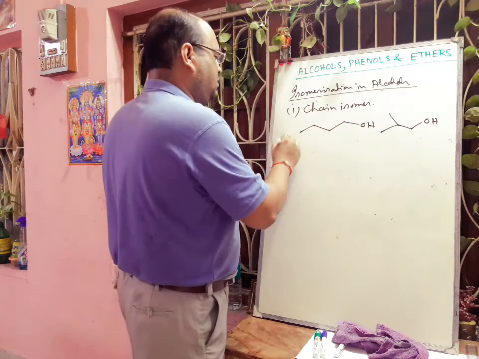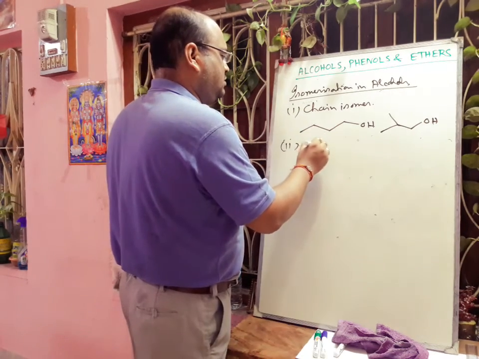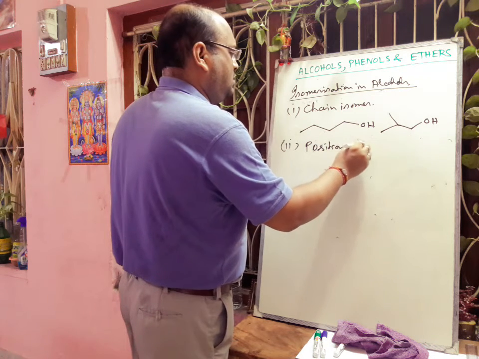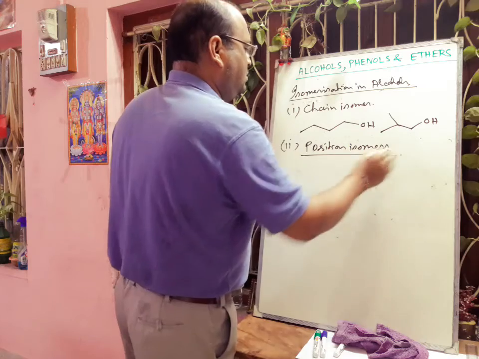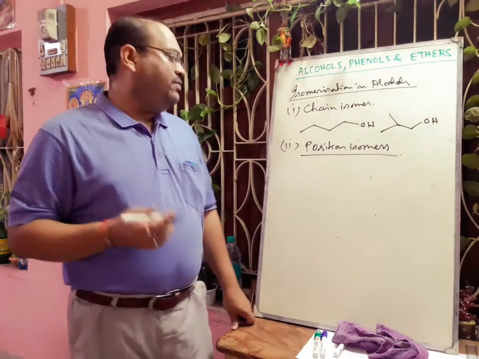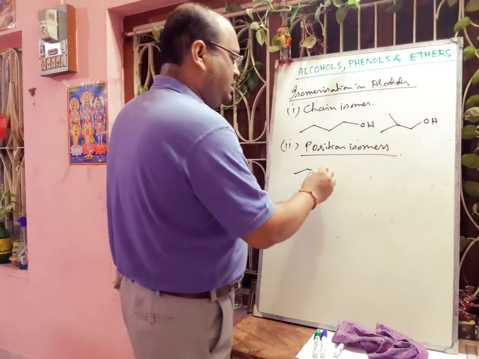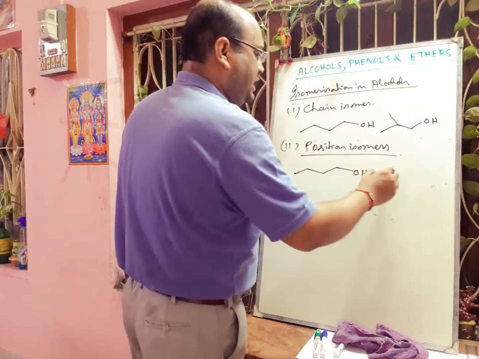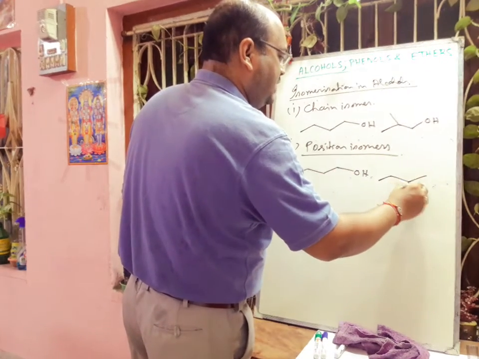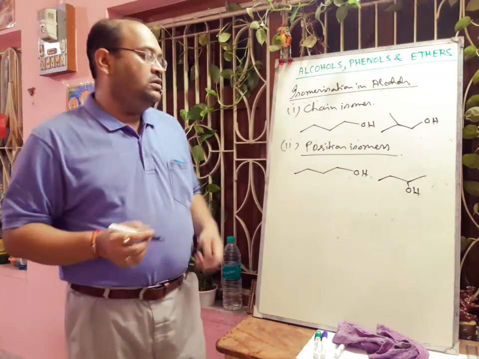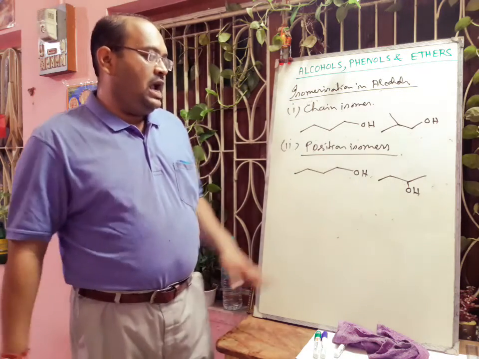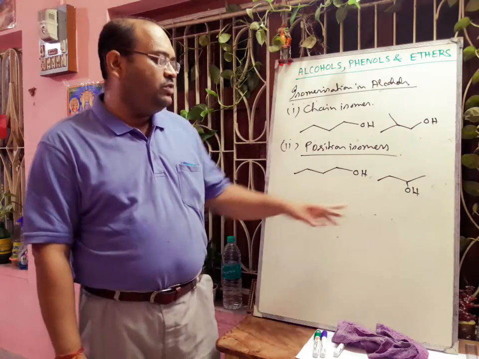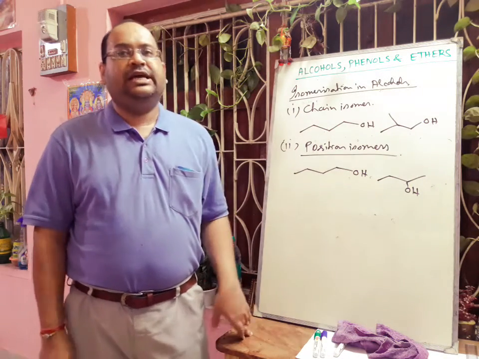Second, position isomers. In case of position isomer, if we take one chain, if the OH is at the end, it can change its position to the 2 position, then it will form a positional isomer. The first one is called n-butanol and this one is called 2-butanol. So here the position of the OH group is changed, that is why they are called positional isomers.